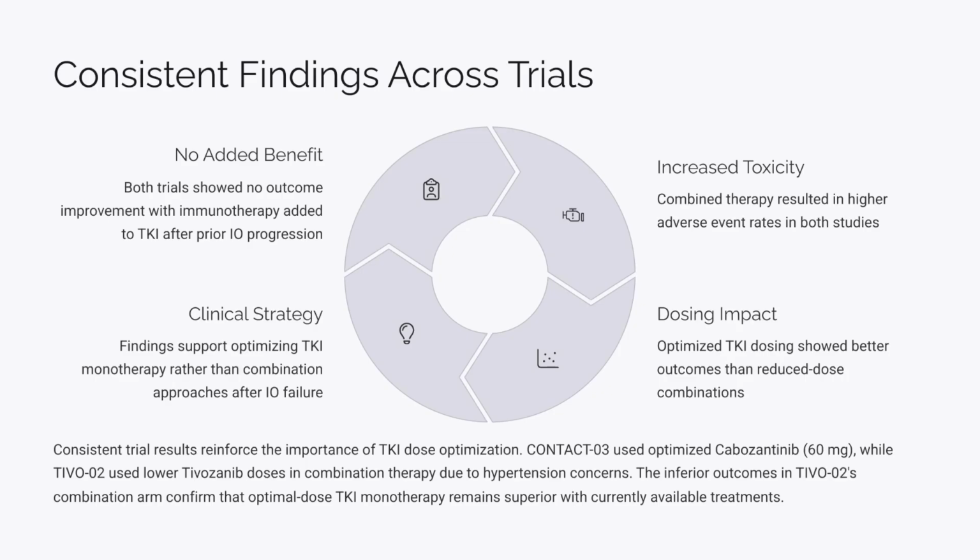There was no improvement in outcomes with the addition of immunotherapy to a TKI in patients who progress on immunotherapy prior to enrolling. So I think that's key. I think, again, both trials support the same thing. In CONTACT-3, they optimized dose. So both arms received high-dose cabo at 60 milligrams. And while there's no difference in outcomes, there was an increase in toxicity.